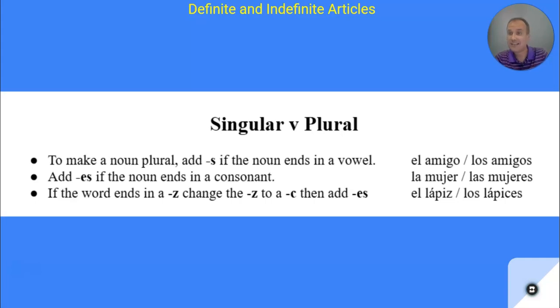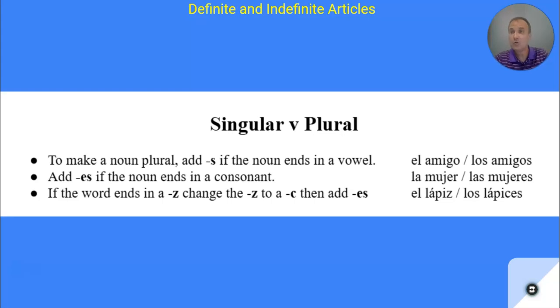To make it plural, we just put an S on the end. So el amigo, but los amigos. Now, some words in Spanish end in a consonant, like the word mujer. It ends in an R. That's not a vowel. So how do you make that plural? Well, we add the letters ES to it.